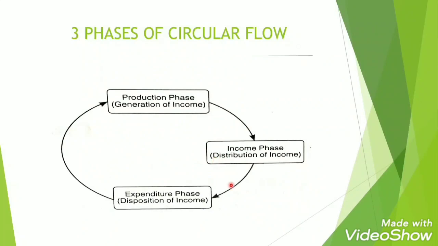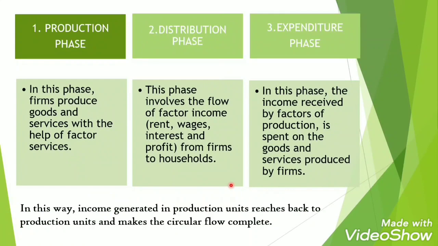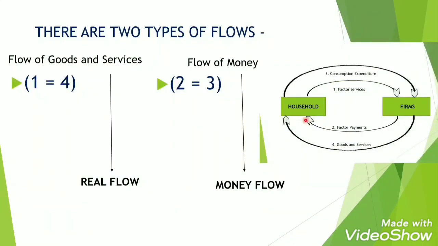In this phase, the income received by factors of production is spent on goods and services produced by the firms. Expenditure phase. In this, the income received by factors of production is spent on the goods and services produced by the firms. So this is an ongoing process. In this way, income generated in production units reaches back to production units and makes the circular flow complete. Now, we can see that there are 2 types of flows taking place. First of all, we see the flow of goods and services which are taking place between factor services and goods and services.